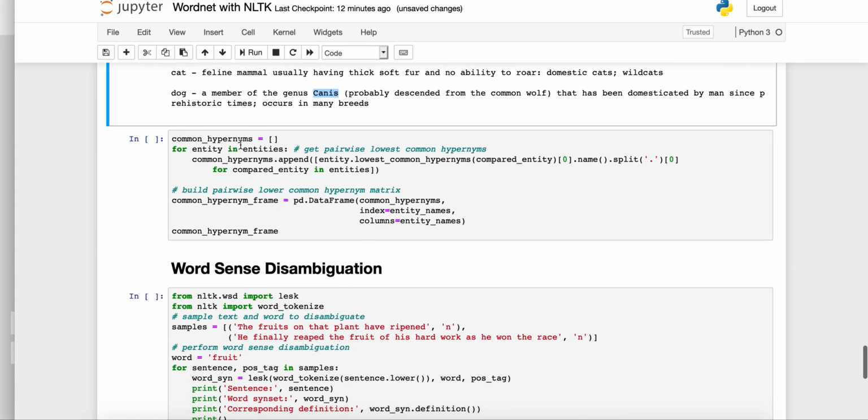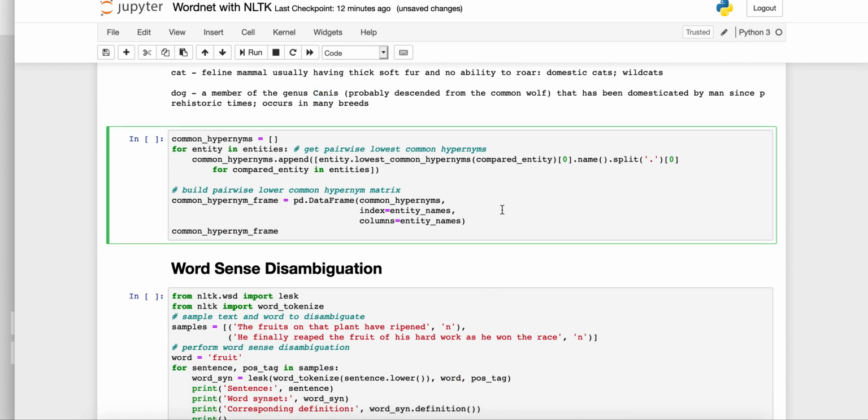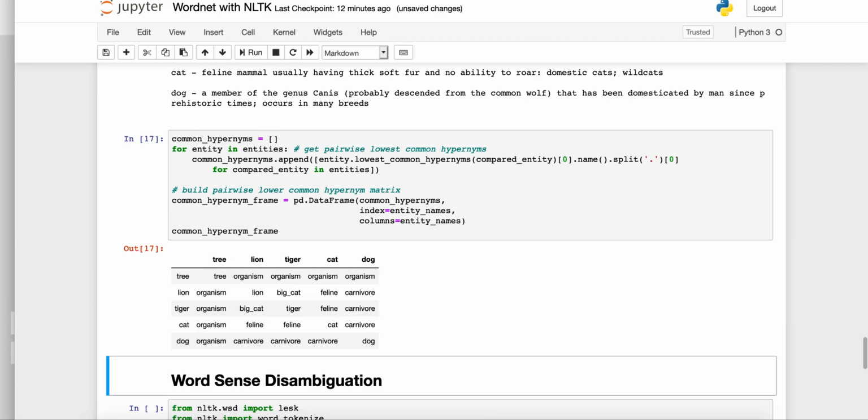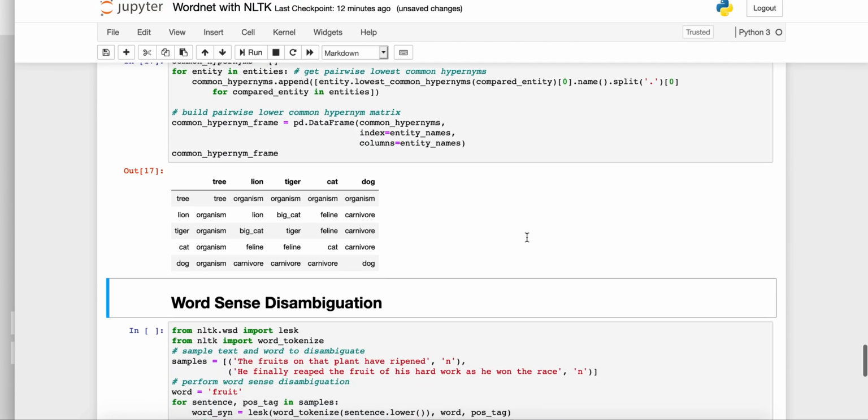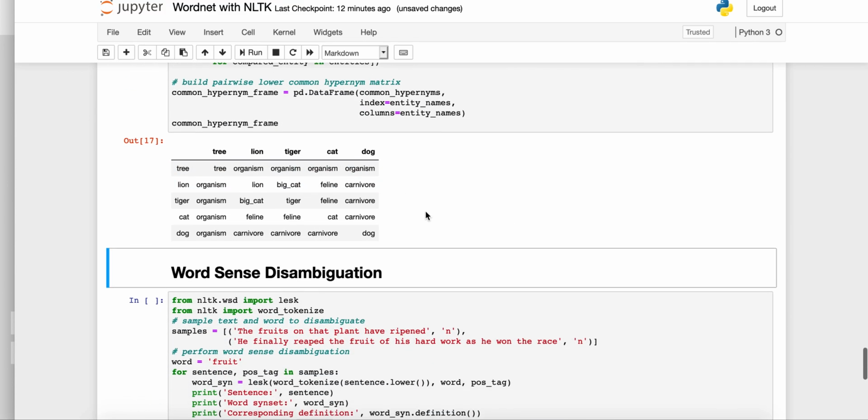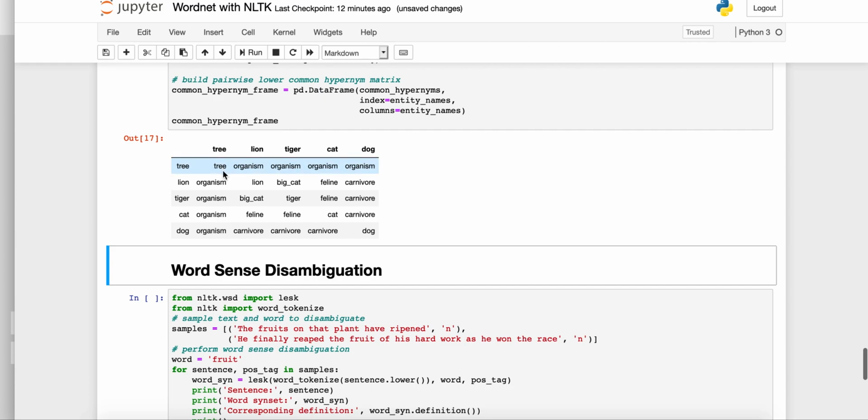So then I can look for the hypernyms. Remember, these are the terms above the words we're looking at to see where there are commonalities and where we can find word similarities between the words. And I'm using pandas again, and if I look for the hypernyms, we can see a tree, and tree is a tree. But if we compare tree and lion, we go up the tree, the first commonality is that they're both organisms. And same with a tiger in a tree, cat in a tree, dog in a tree.